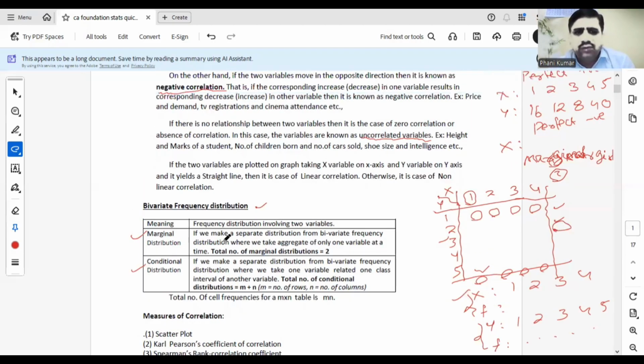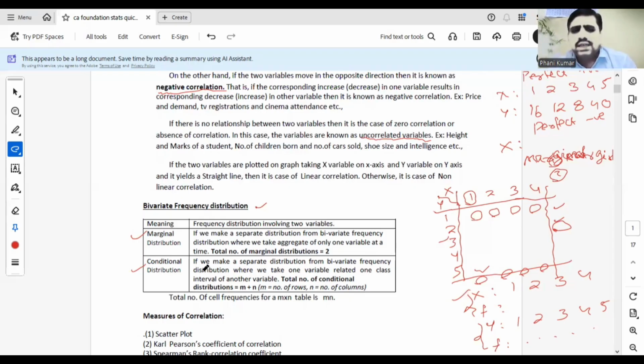Marginal distribution means if we make a separate distribution from bivariate frequency where we take aggregate of only one variable at a time, all the variable values and corresponding frequencies. Those are known as marginal frequency distributions. Bivariate means we will have two variables, x and y: marginal distribution of x and marginal distribution of y. How many marginal distributions can you form? Two. From a bivariate frequency, two marginal frequencies can be formed.